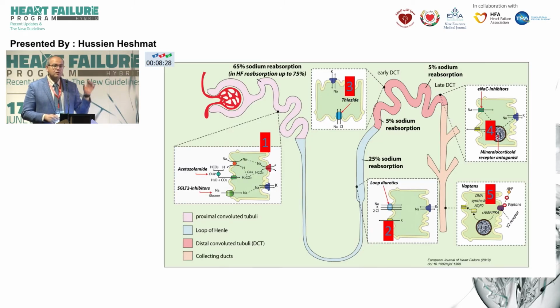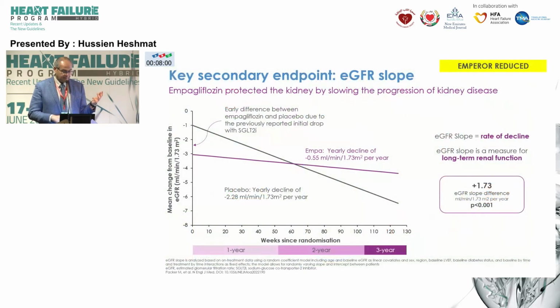So we've talked about the glomerulus, which is the functional unit. Now we talk about the tubules. And why are they important? Because at least 4 of the heart failure medications work somewhere along this microscopic histology. We have the SGLT2 inhibitors, which work in the proximal convoluted tubules, loop diuretics in the thick ascending limb of loop of Henle, thiazide diuretics in the other part of loop of Henle, MRAs in the distal collecting duct.